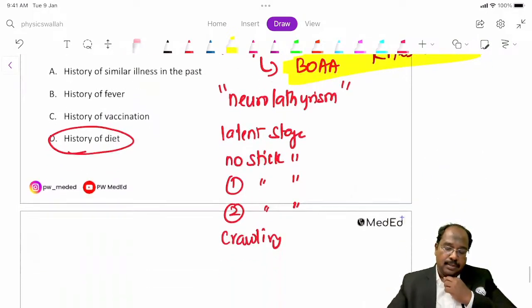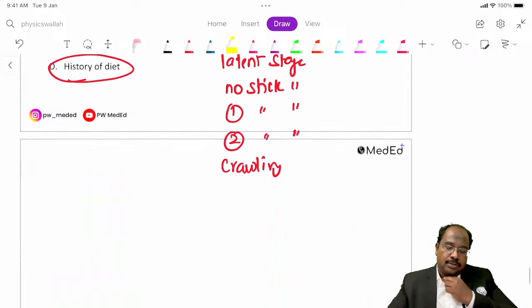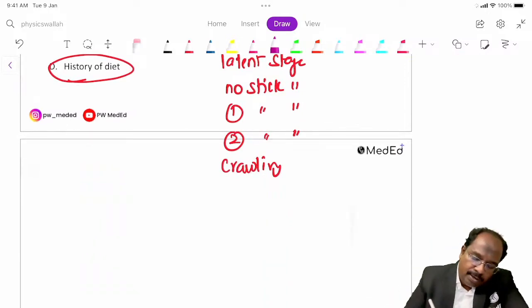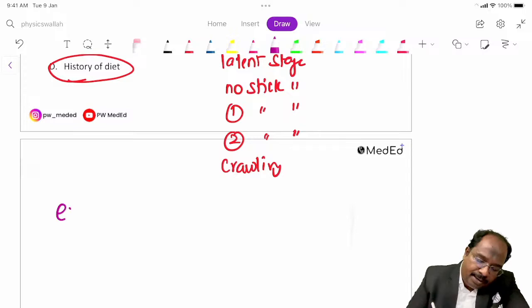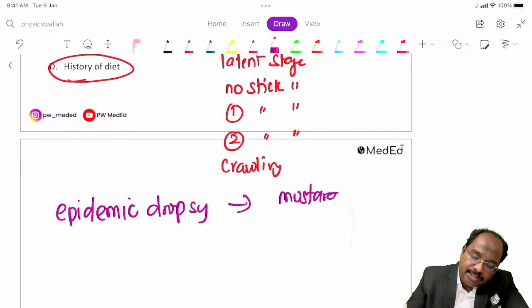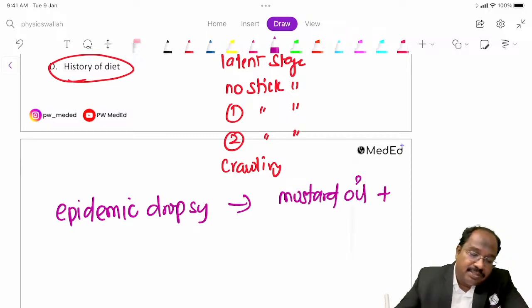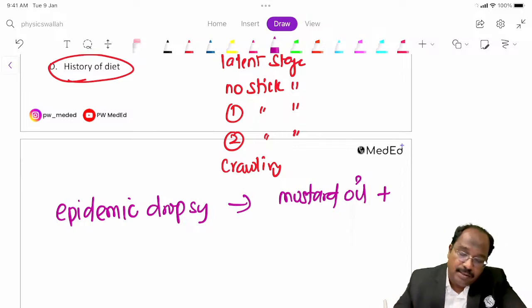Next, we can learn some other terminologies here. One is epidemic dropsy. Epidemic dropsy happens because people consume mustard oil. This mustard oil is contaminated with argemone oil.